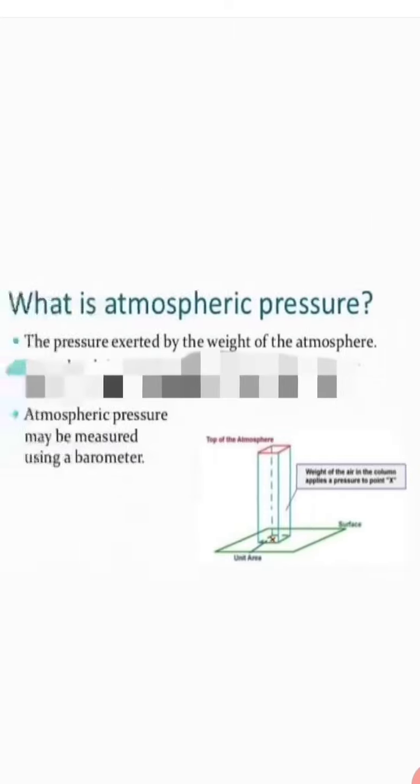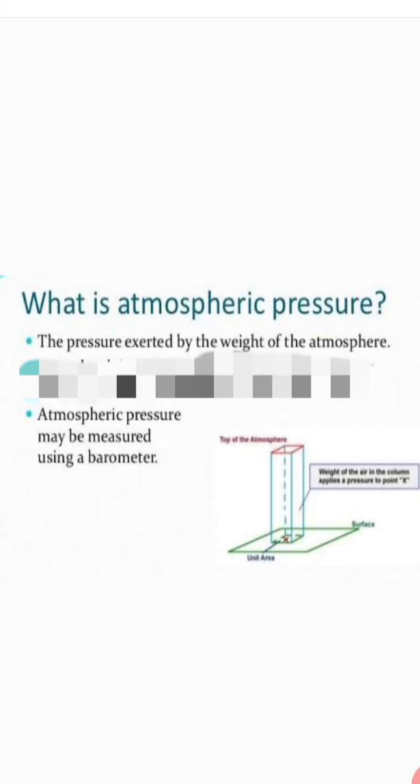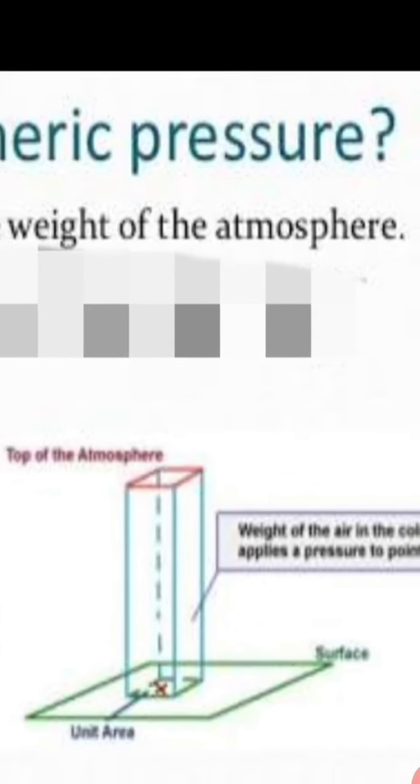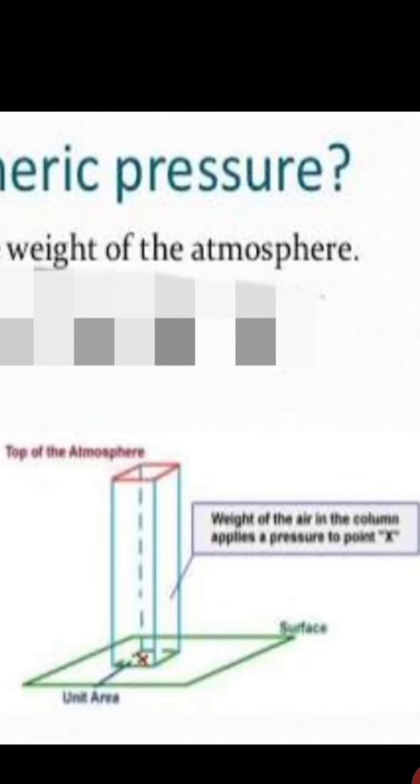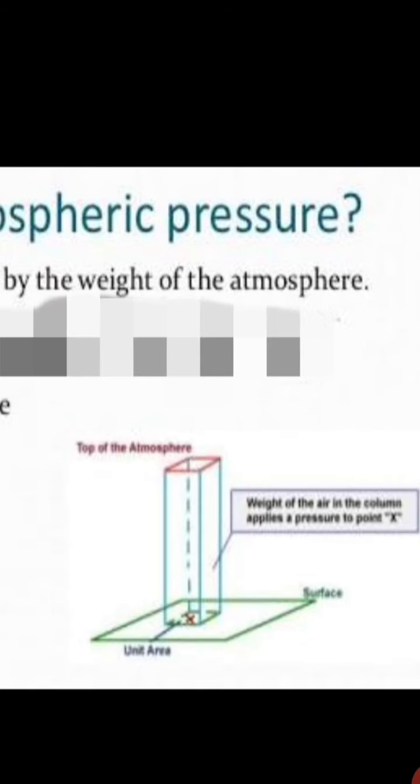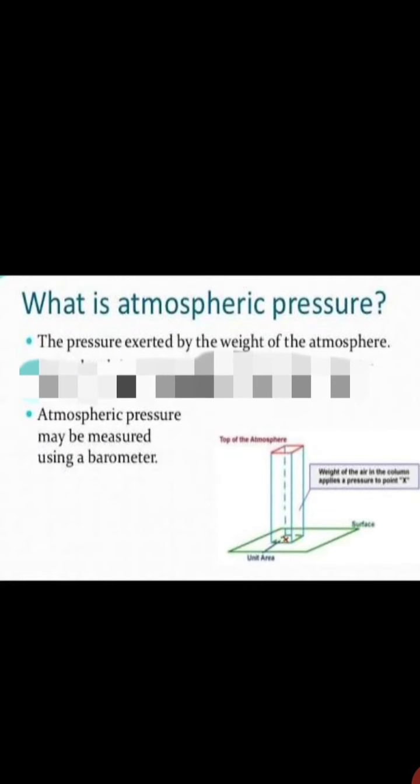See, let me show it how exactly it is. This is a picture that says earth is surrounded by atmosphere and it is exerting pressure on the surface of the earth. You can see these arrows show the force, whatever the pressure exerted on the earth. So here, what is atmospheric pressure? The pressure exerted by the weight of the atmosphere, that is weight of the air column. You can see this at the top of the atmosphere. So weight of the air in the column applies a pressure to a point x. If this is the surface of the earth, you can see x. That is the point where the pressure of the air column is exerted. So this is what we call atmospheric pressure.